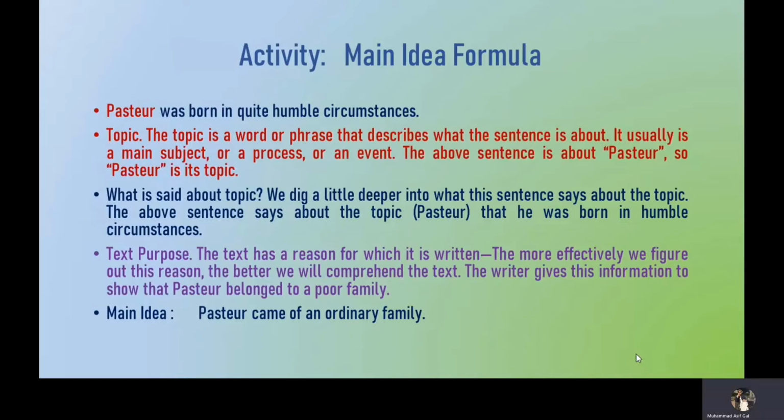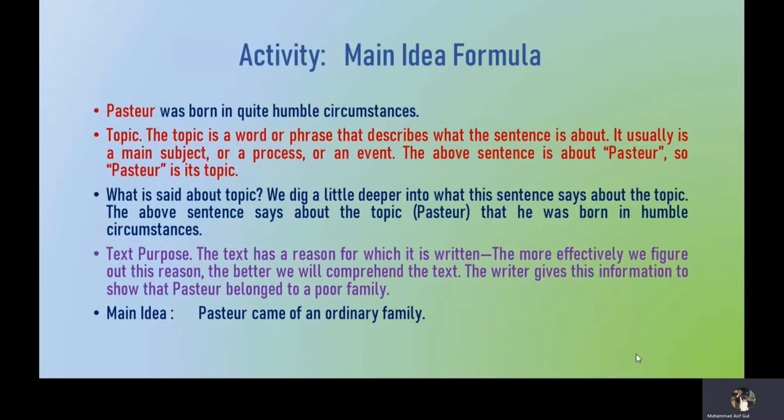We will now learn what we mean by the topic of a sentence. The topic is actually a word or a phrase that describes what the sentence is about. It usually is a main subject or a process or an event. As we can see, the above sentence is about Pasteur. So Pasteur is its topic.